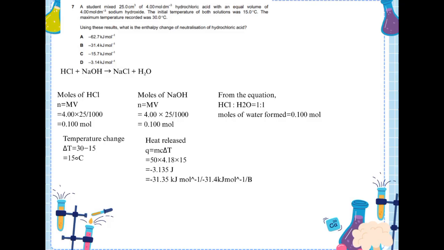3.135 kilojoules. Finally, I calculate the enthalpy change using delta H equals negative Q divided by n. Delta H is minus 3.135 divided by 0.1, which equals minus 31.35 kilojoules per mole, or minus 31.4 kilojoules per mole.